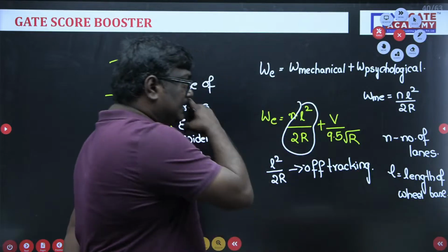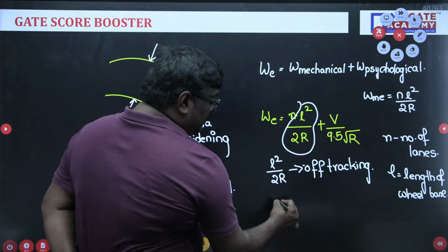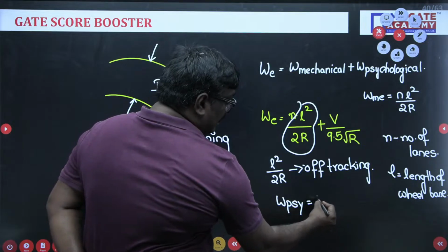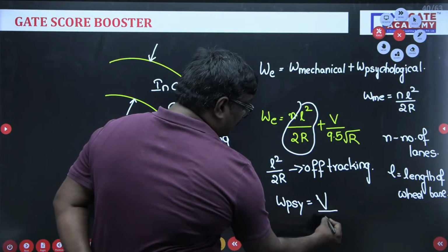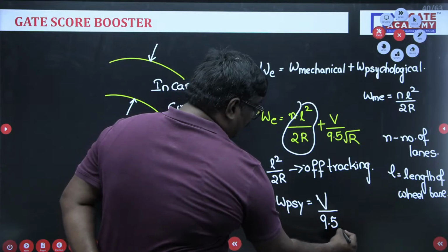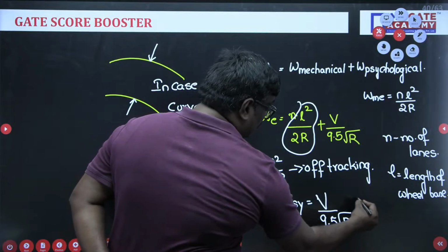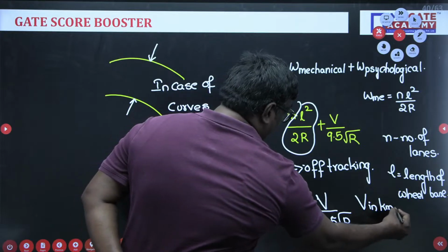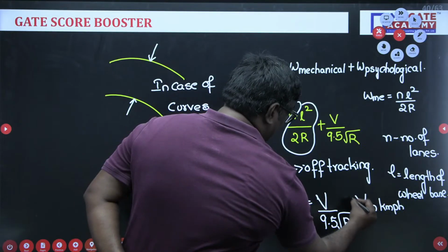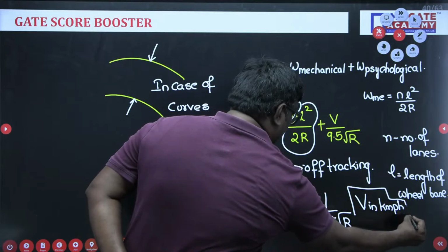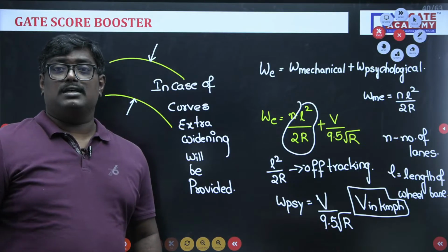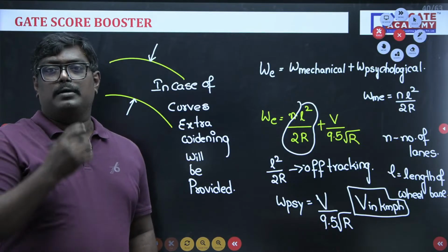And remember, students, psychological widening is given by the formula V upon 9.5 root R. Here V is given in kilometer per hour.